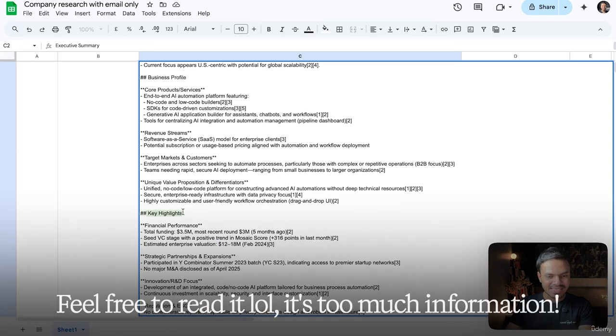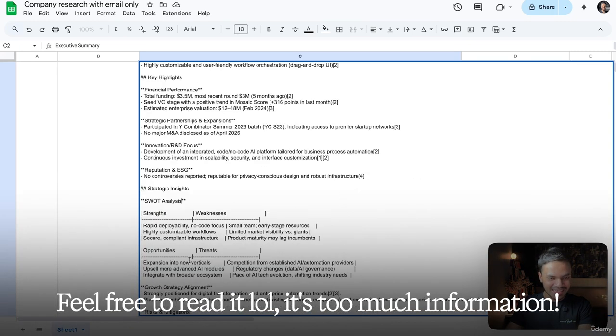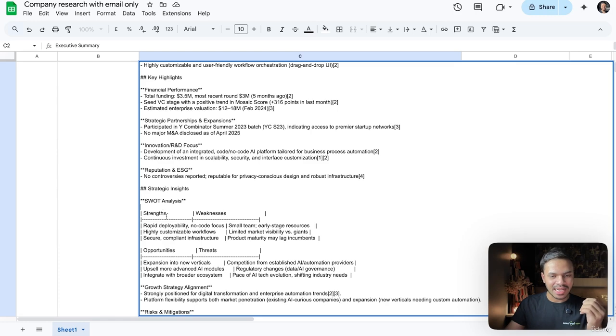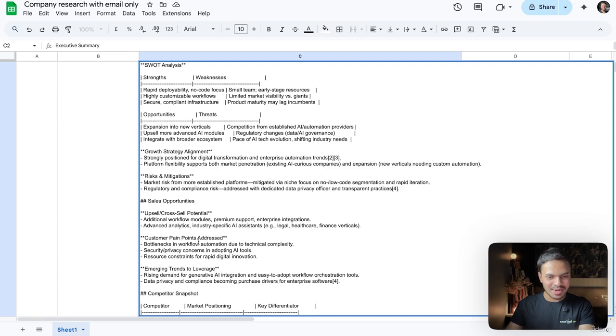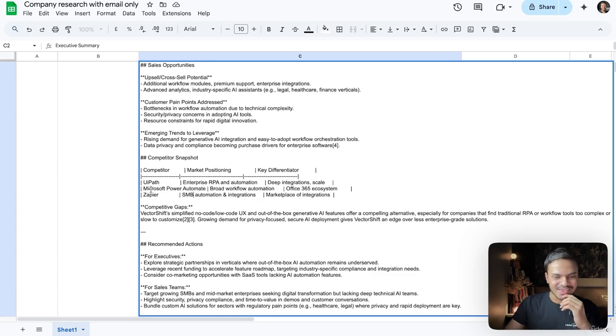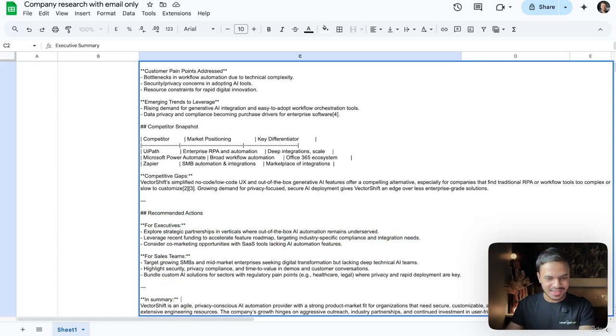We have key highlights. Feel free to read it. Then we have strategic insights like SWOT analysis, basically meaning strengths, weaknesses, opportunities, and threats. After that, we have growth, risk and mitigation. And now sales opportunity, which is upsell or cross product sell, customer pain points. Then we have competitor analysis, which is, of course, UiPath, their marketing position and key differentiator. Lastly, recommended actions, like for executives or for sales team.